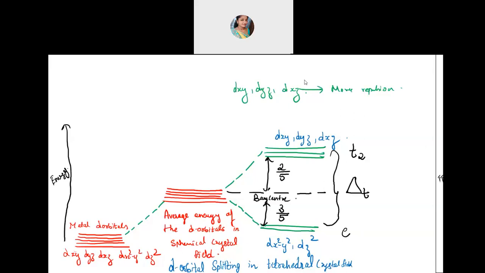Yes, did you understand, students, about this part? Did you understand the splitting part in octahedral as well as in tetrahedral? Anything you want to ask, you want explanation anywhere? The diagram part which I have explained. Any point which is not clear, you can ask now. If not, then I will proceed.